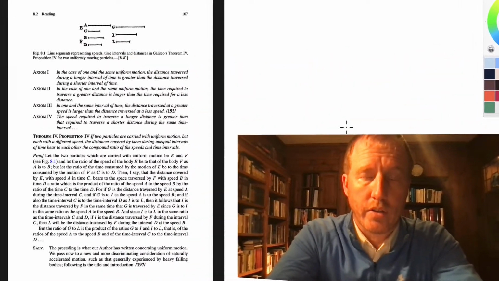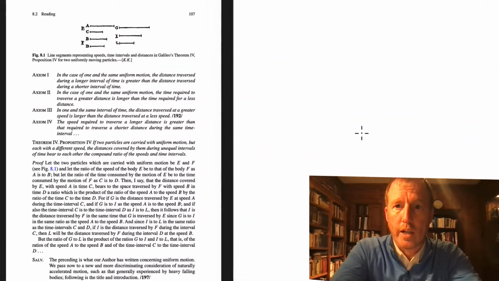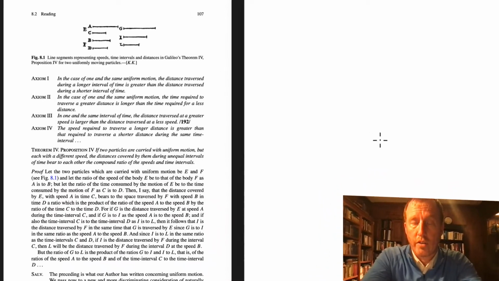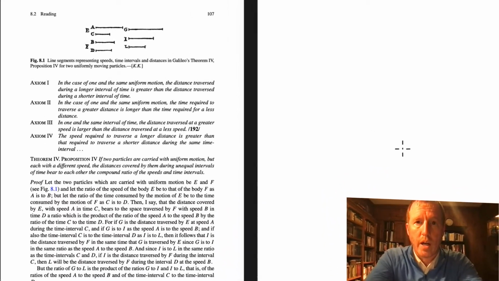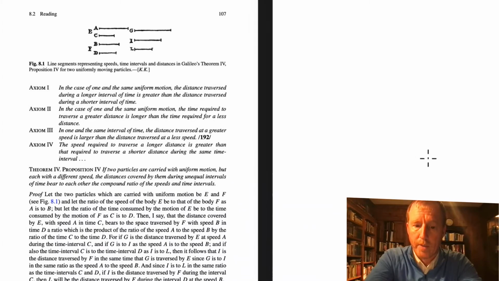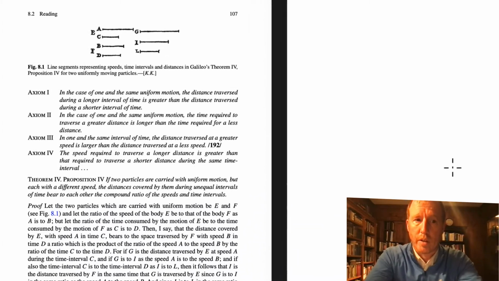So if you are a little bit confused about that still, you might want to look back at my last lecture. We arrived at about page 107 in A Student's Guide to the Great Physics Texts, Volume 2. And on page 107, Galileo is drawing out some of the implications of his definition of uniform motion. I want to run through these kind of quickly before we make our way on to uniform acceleration.